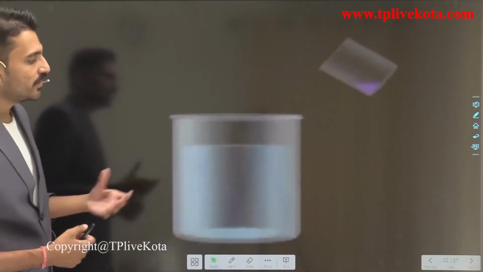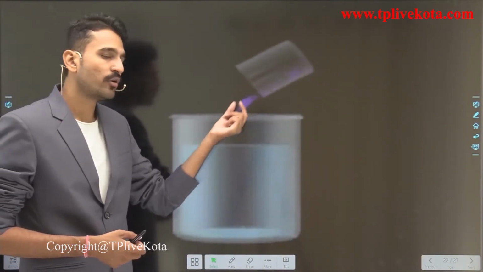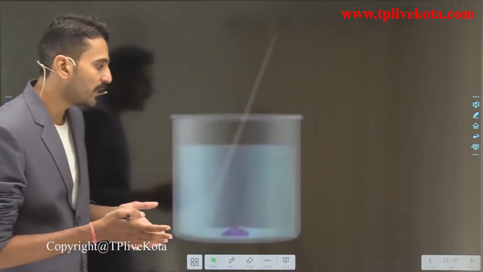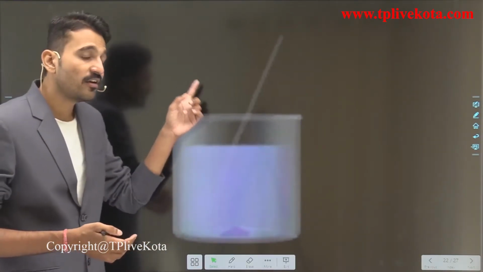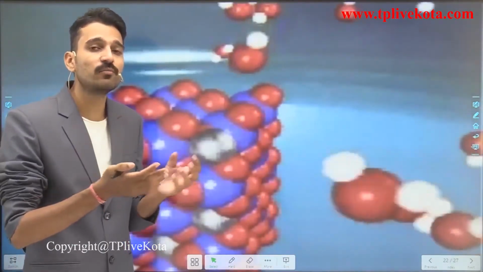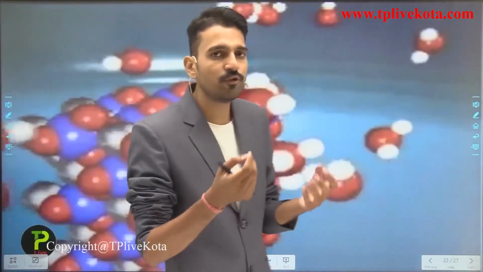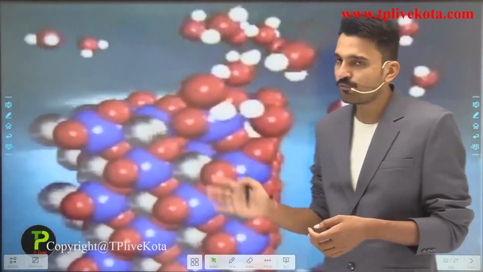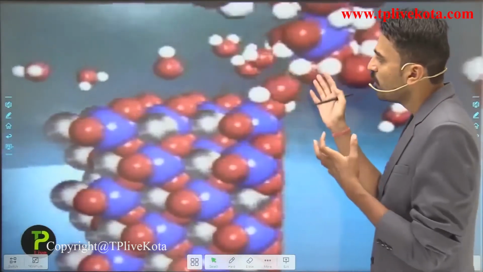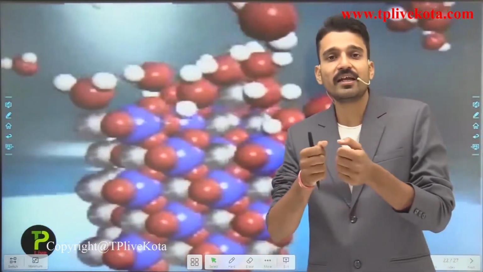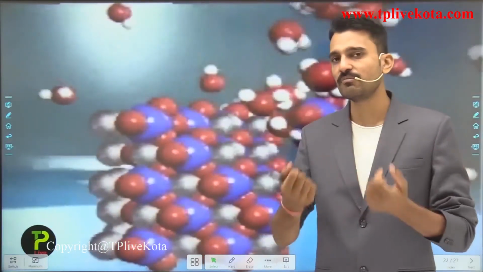So students, here you see that is a beaker, and here you have put the KMnO4, that is the potassium permanganate. And what happens here? You are dissolving it or stirring it. It is simply to increase this diffusion, otherwise it will diffuse on its own. So what is happening here? These are the lumps of KMnO4, and these are the molecules of water. So the molecules of water are taking these particles into their vacant spaces. It simply means what?